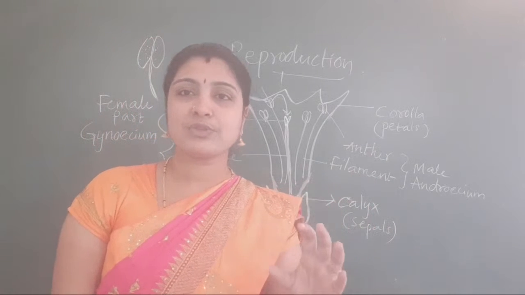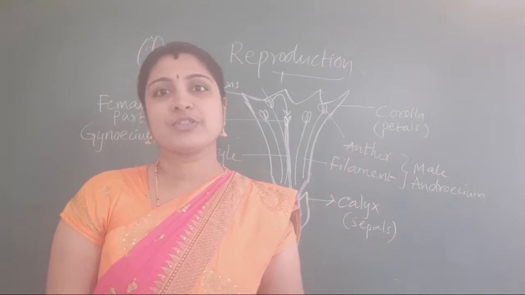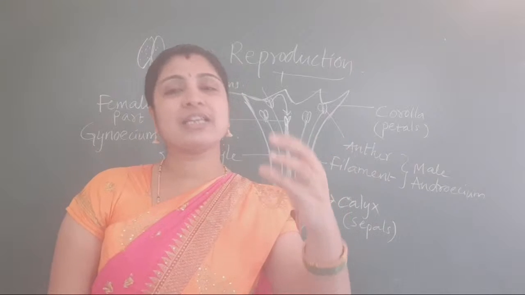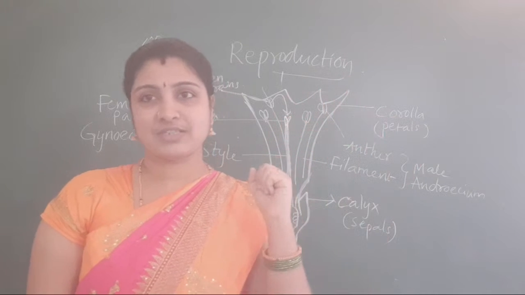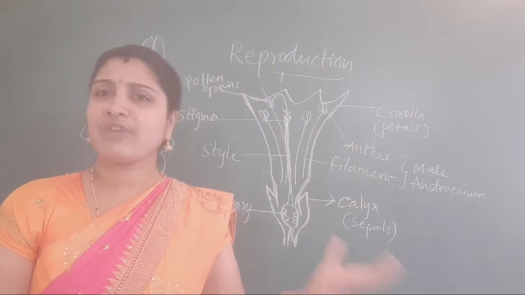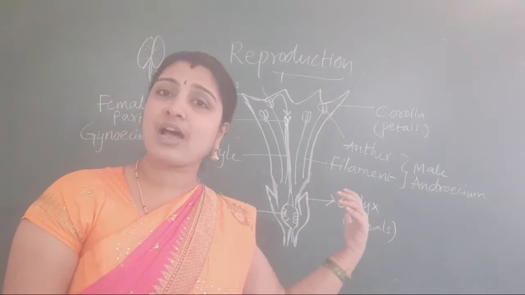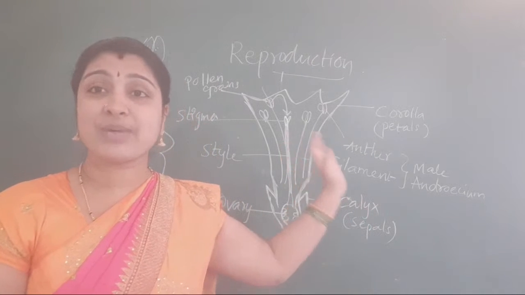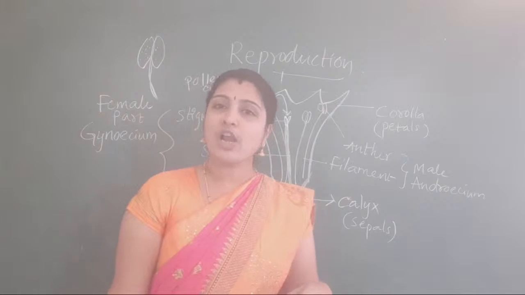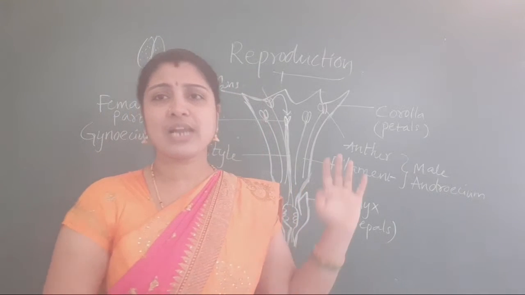They store these food materials in the form of flowers. In the flower we are separating calyx, corolla, androecium, gynoecium. Now let us continue.